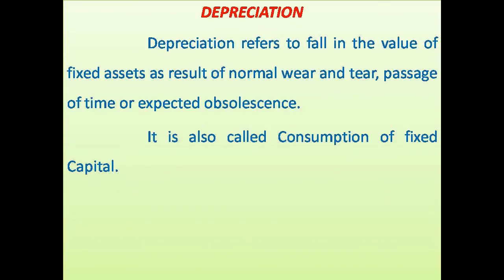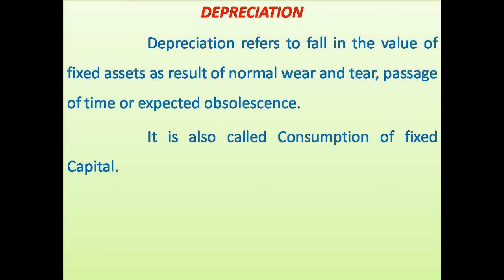Depreciation, I already told you, is fall in the value of fixed capital assets, maybe due to normal wear and tear, passage of time or expected obsolescence. Normal wear and tear: continuously if you use a machine or an equipment, it will suffer wear and tear. Passage of time: if you keep a machine for a longer duration, it will lose its value.